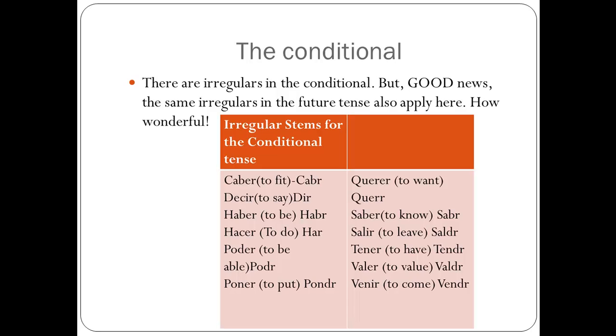Haber, to be. Habría, habrías, habría, habríamos, habrían. Hacer, to do or to make. Haría, harías, haría, haríamos, harían. Poder, podría, podrías, podría, podríamos, podrían. Poner, pondría, pondrías, pondría, pondríamos, pondrían. Hopefully you're seeing the pattern here.